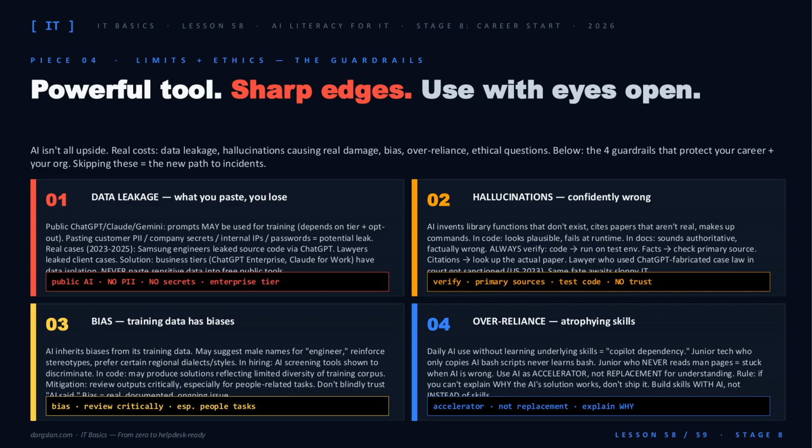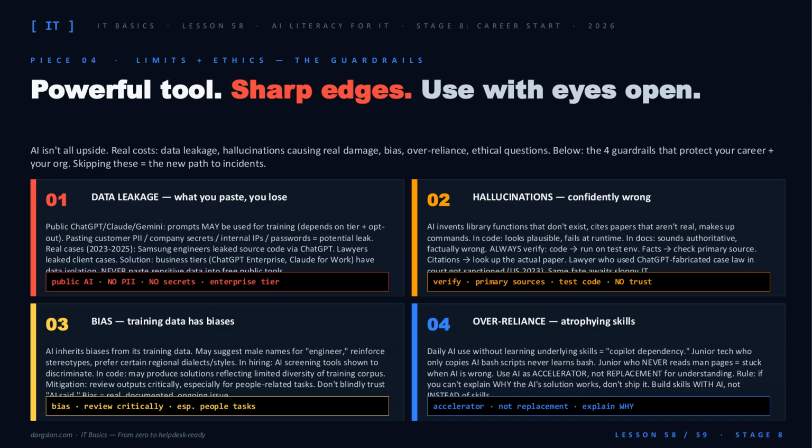4 guardrails. Skip them and you're the next incident report. 1. Data leakage. What you paste into public ChatGPT may train the model. Samsung engineers learned this the hard way with leaked source code. No PII, no secrets, no client data. Use enterprise tiers. 2. Hallucinations.